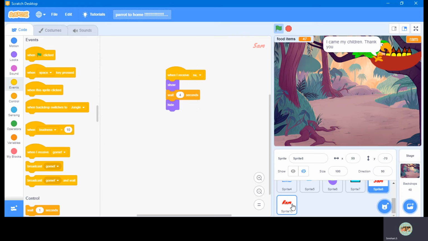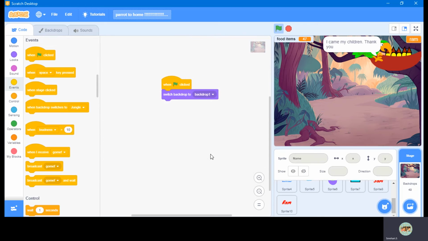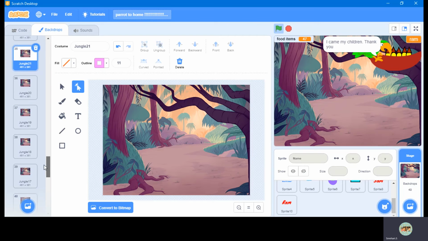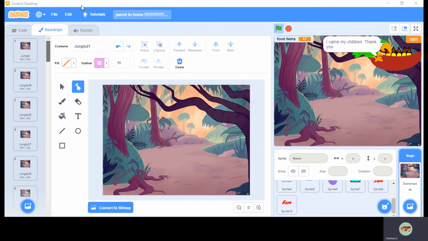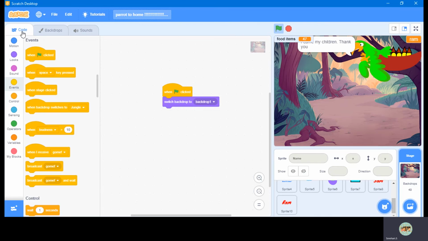So this is also the coding of Ram, and this is the backdrops. This is only when switcher tablet. There are 49 backdrops, and one backdrop itself is duplicated into many, because when the parrot is going here and there, the backdrops also change. So I had done that. I will give you this project in the comment box.